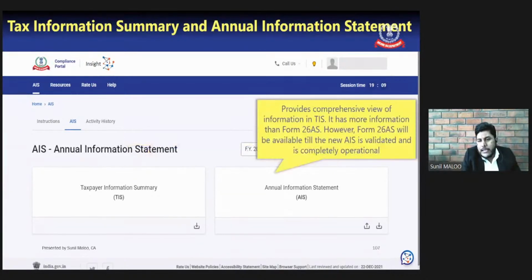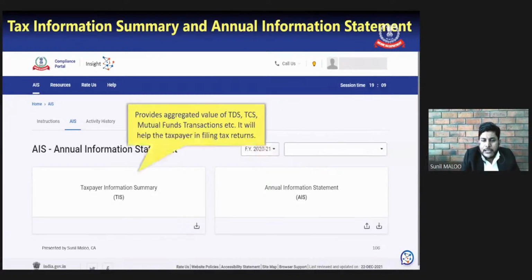And second is the AIS, which provides comprehensive view of the information in the TIS. So whatever information is appearing in the TIS, the AIS will have the transaction-wise detail, comprehensive detail of the same. However, Form 26AS will be available till the new AIS is validated and the portal is completely operational. As we have already discussed, the old 26AS will continue to exist for some time till this new portal is fully functional. So here we need to select the particular financial year for which we need to access the AIS or TIS.